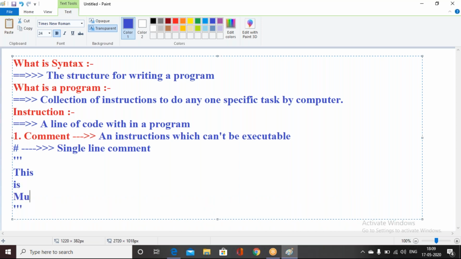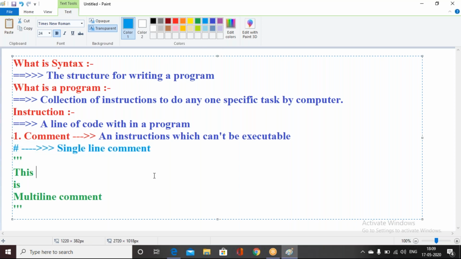This is a multi-line comment. Multi-line comment means we can comment multiple lines at a time.